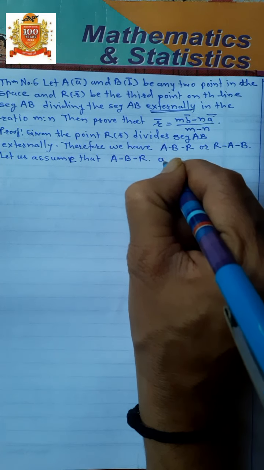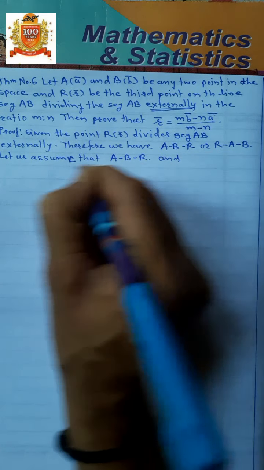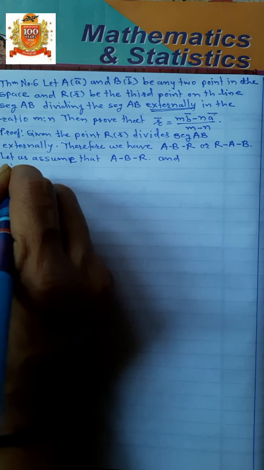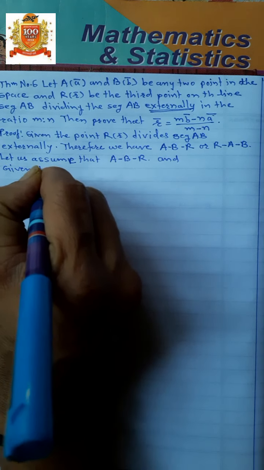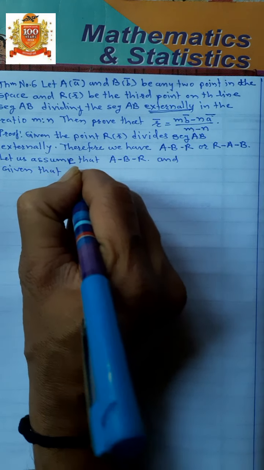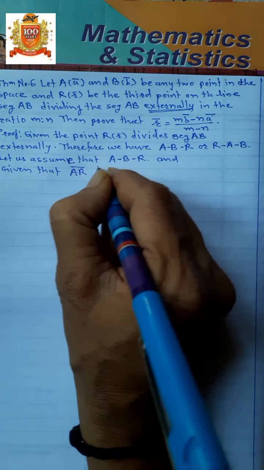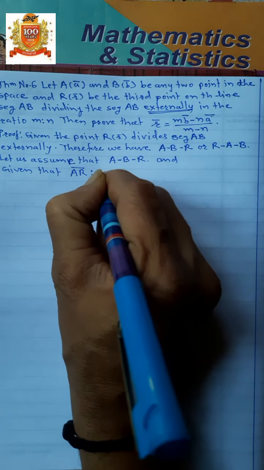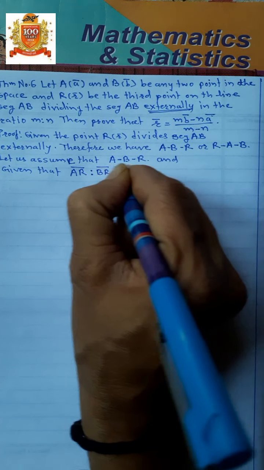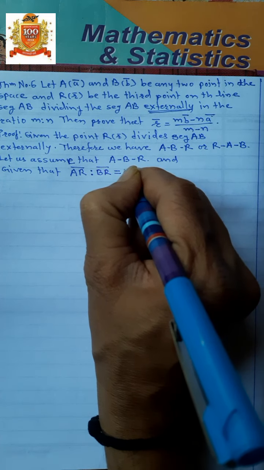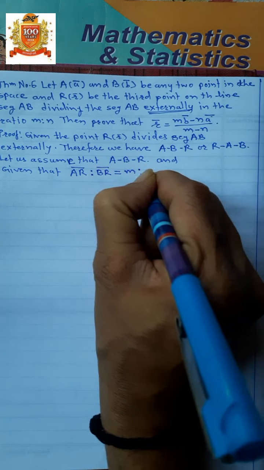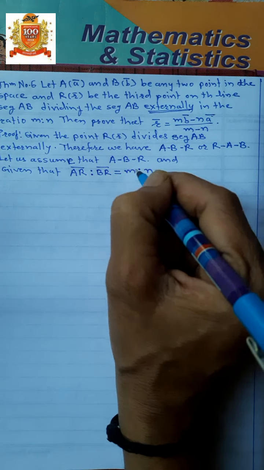Given that AR bar is to BR bar is equal to m is to n, isn't it?